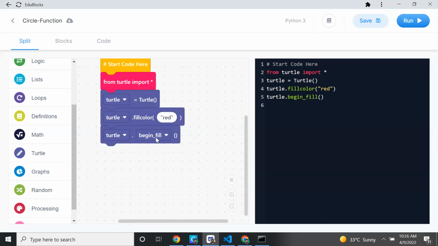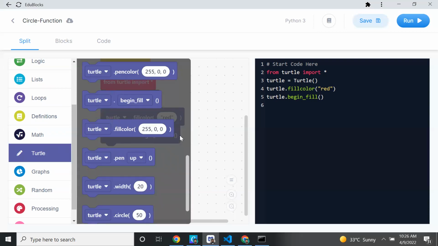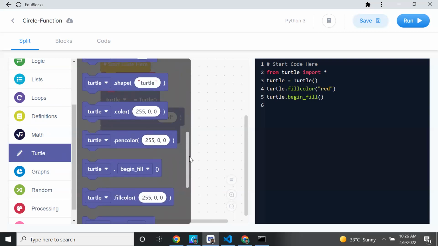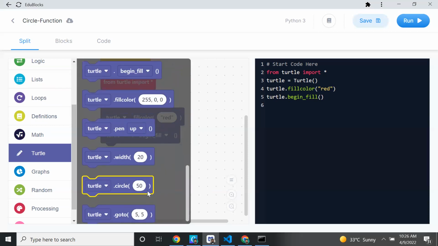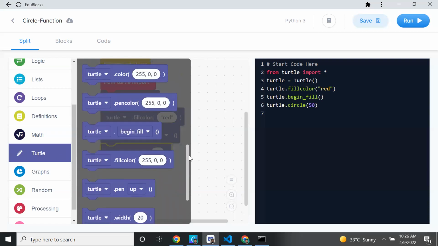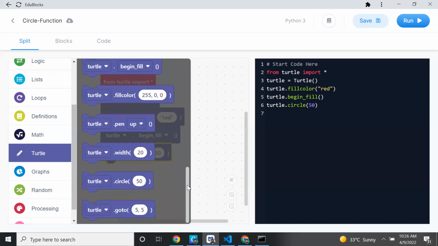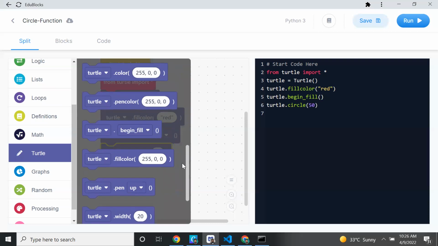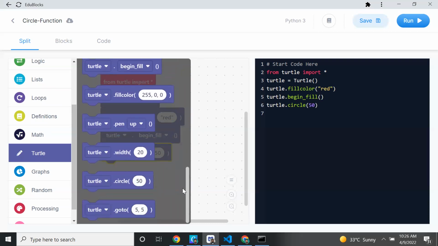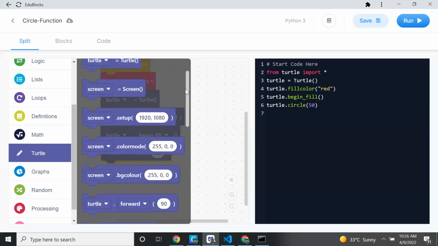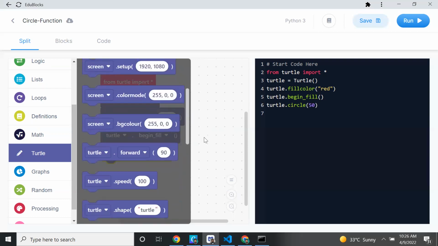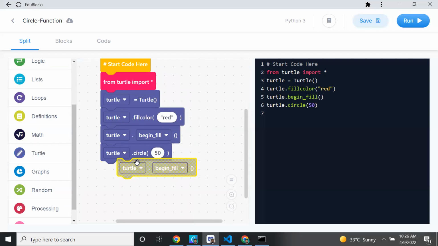So I'll begin the fill. After beginning the fill only, you have to draw the circle, otherwise it won't affect. I'll draw the circle, and after filling the color, you have to end it. End fill. There is a function called end fill. We can call it a method also; another name for function is method. Where is end fill? Okay, you can duplicate this, keep it here and end fill. Okay, finish. So now let's run this.